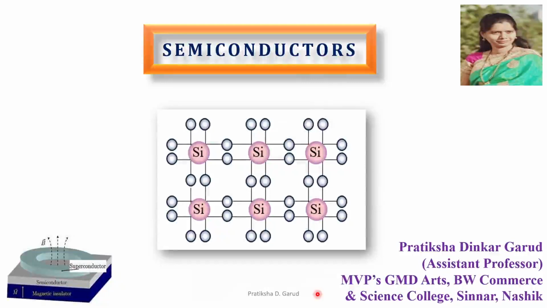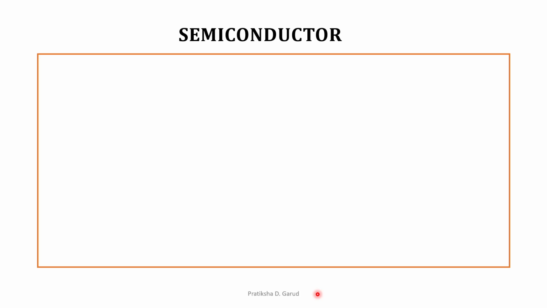Hello friends, welcome back. In the previous two videos we have seen the metals and the insulators, that is, conductors and non-conductors. So in this video we have to study the one which is present in between metal and insulator, that is known as the semiconductor. So let's start with this semiconductor.